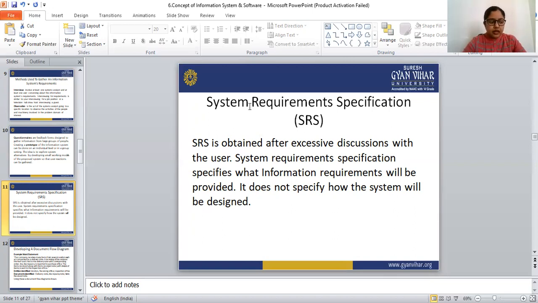So the SRS is obtained after extensive discussion with the user. The system requirements specification specifies what information requirements will be provided. It does not specify how the system will be designed. It only specifies what information requirements will be provided.